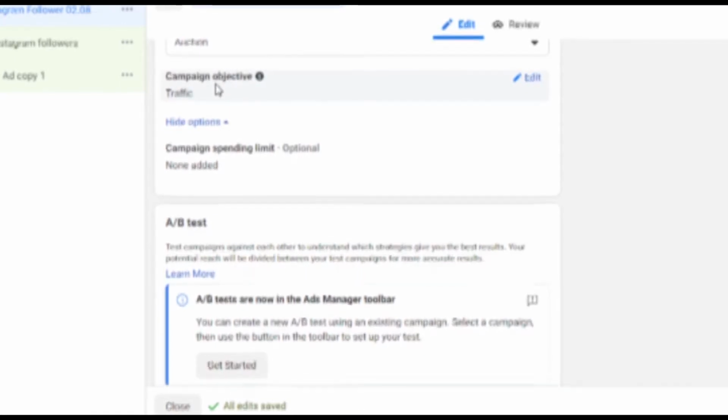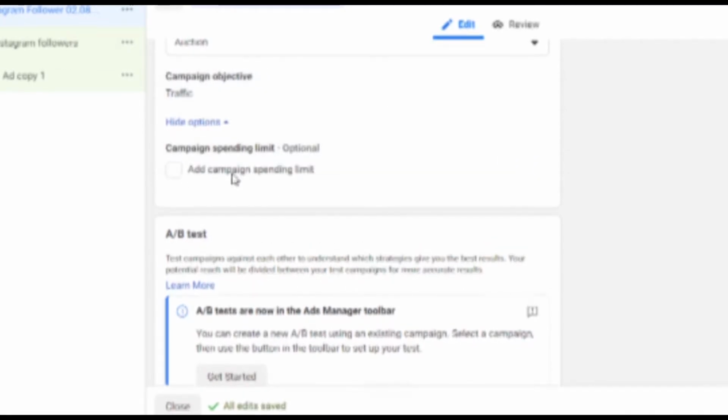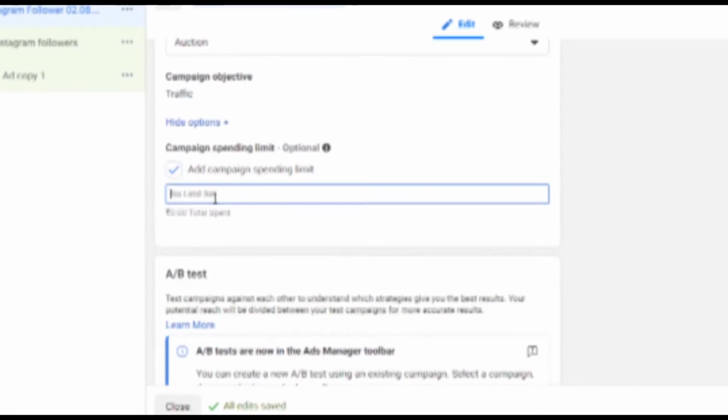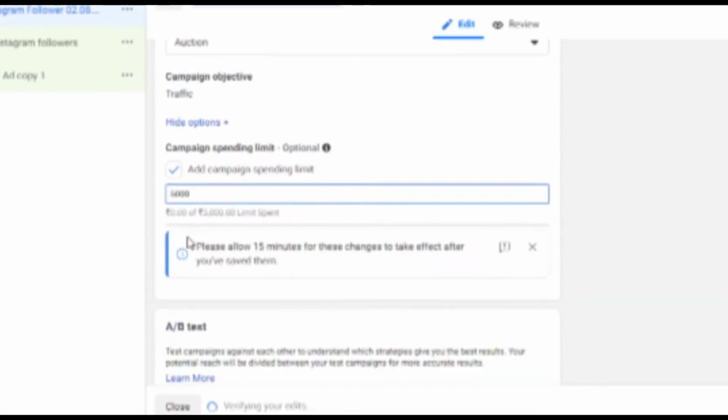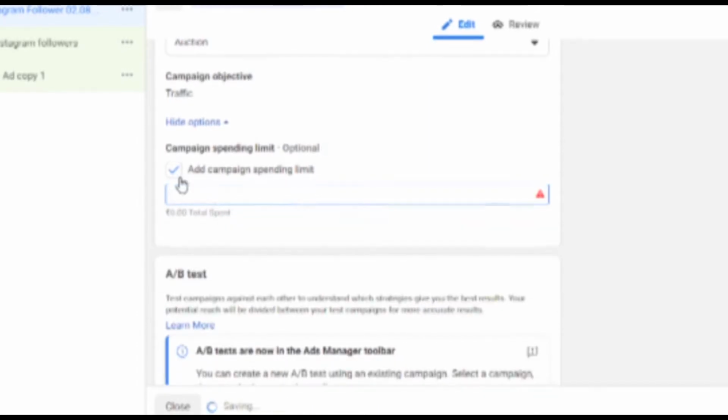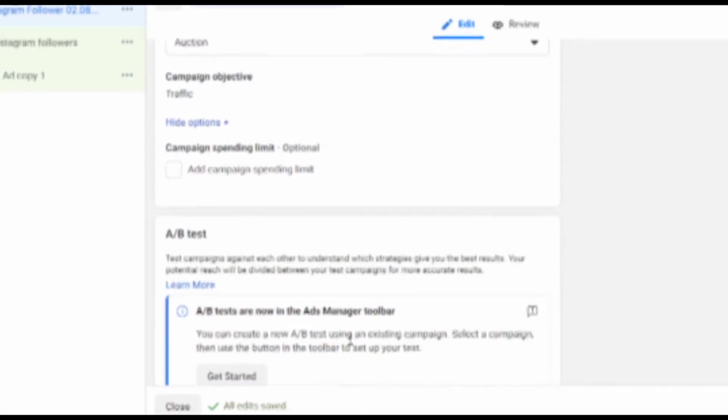So after this, A/B testing, if you want to do A/B testing, it works like this: for ad sets, if you want to have different location targeting, one would be for Mumbai, one would be for Delhi, Bangalore, whatever. So you can keep different kinds of ad sets. That also comes under placements, budgeting.